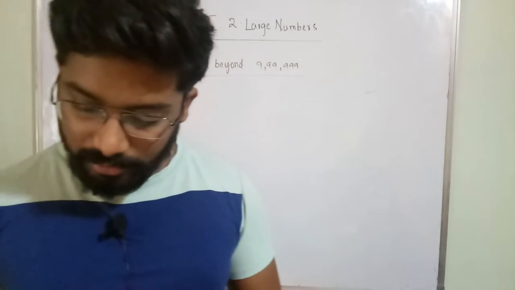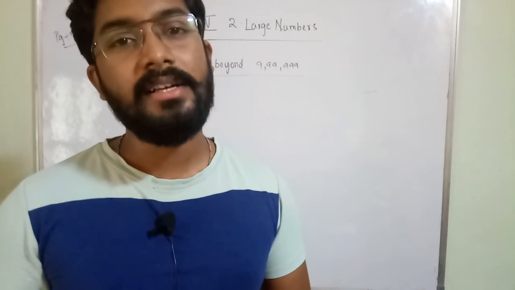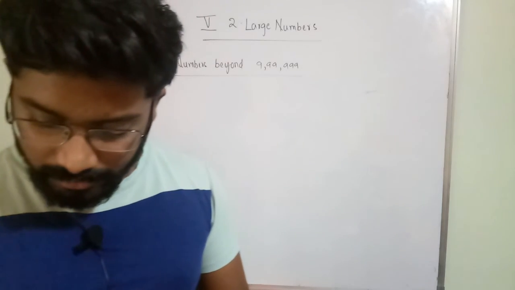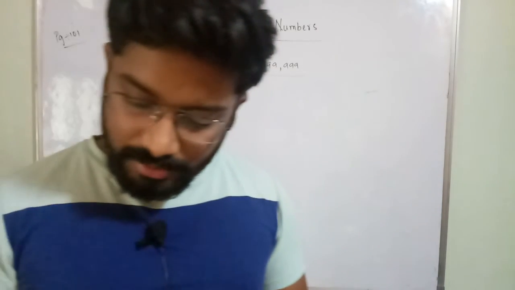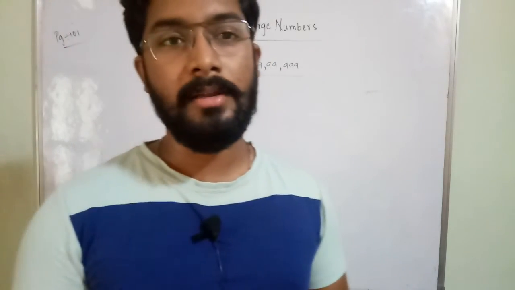She had learned to read and write 6-digit numbers only, but the given number is a 7-digit number. She knows up to 6-digit numbers only. Okay, so let us help her to read the large numbers. Let us make her learn the number names of the large numbers.